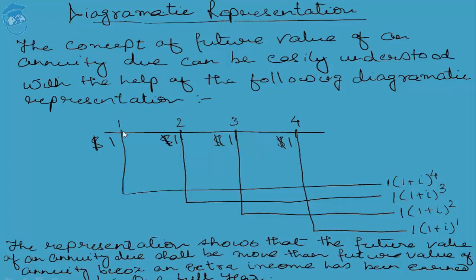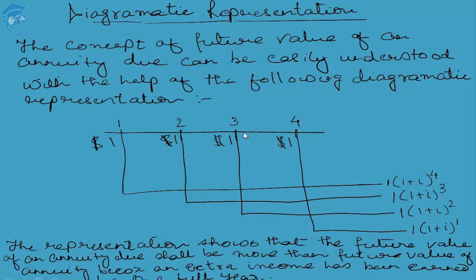So, the $1 invested at the beginning of the fourth year earns a return for the entire stretch of the fourth year. Raised to the power 4 means $1 increases by I% compounded annually for the first year, the entire second year, the entire third year, and the entire fourth year. So, the future value is 1 within bracket 1 plus I raised to the power of 4. Same thing in the case of the second cash outflow in the form of annuity due. Since the $1 is being invested at the beginning of the year, the $1 increases by I% for the entire second year, the entire third year, and the entire fourth year, thereby representing the formula as 1 within bracket 1 plus I raised to the power 3.